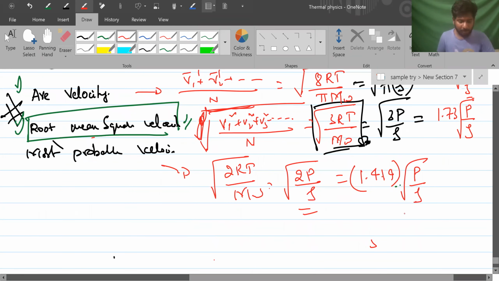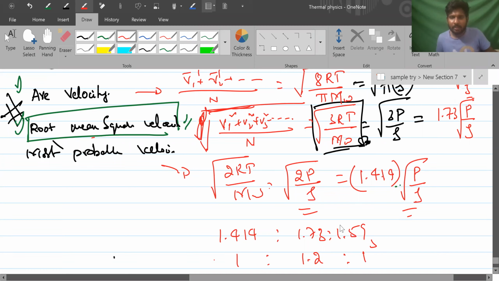If you try to find the ratio of them, this value, it is not given in this book, but that value I'll tell you, 1 is to... I know the value, sir. Tell me. 1.2 something, and one more is 1.24 or something. Give me a minute, sir, I will check. Do 1.59 by 1.4.